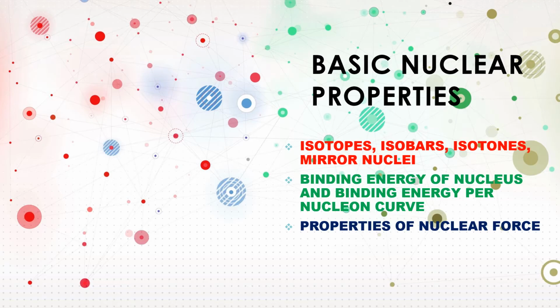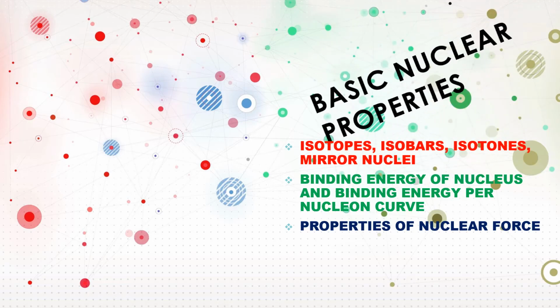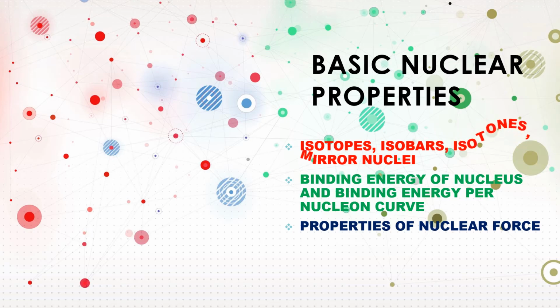So before going to the main part of this video, I want to mention that in this particular video we are going to discuss a few fundamental properties of the nucleus, and those are basic isotopes, isobars, isotones, and then the mirror nuclei. After discussing all these things, we are going to move to the binding energy part of the nucleus, and then the binding energy per nucleon versus mass number curve.